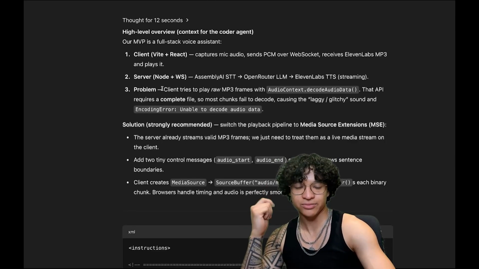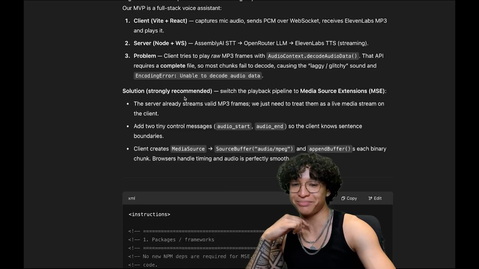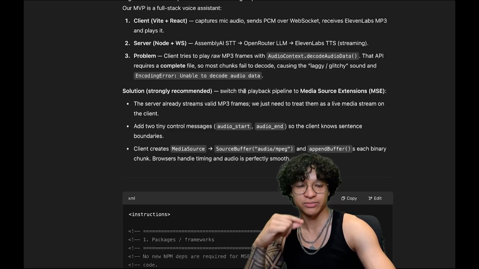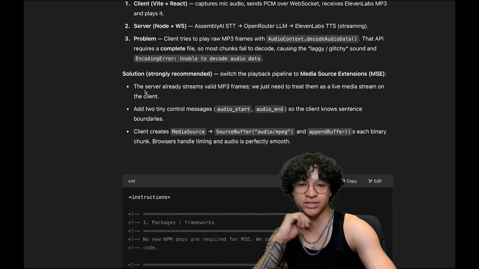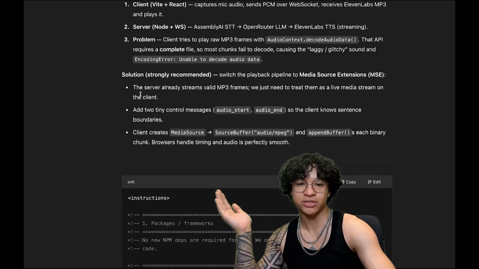Problem: client tries to play raw MP3 frames. That API requires a complete file, so most chunks fail to decode, causing the laggy glitchy sound. The strongly recommended solution is to switch the playback pipeline to media source extensions. The server already streams valid MP3 frames. We just need to treat them as a live media stream on the client.